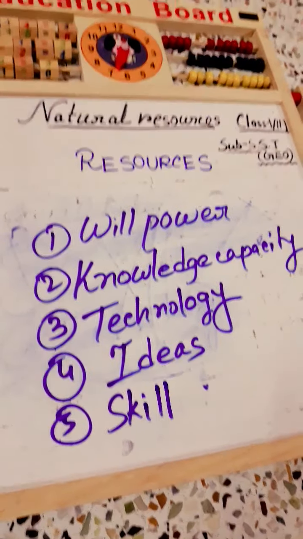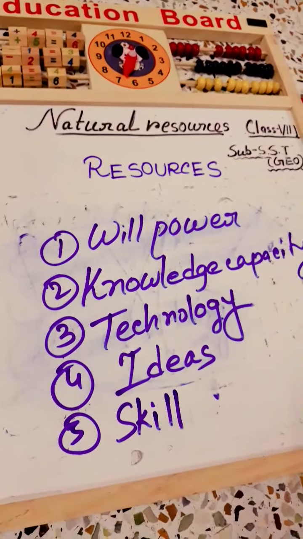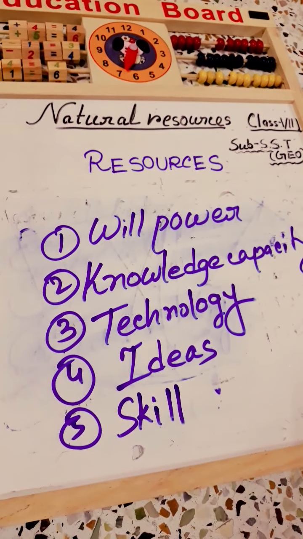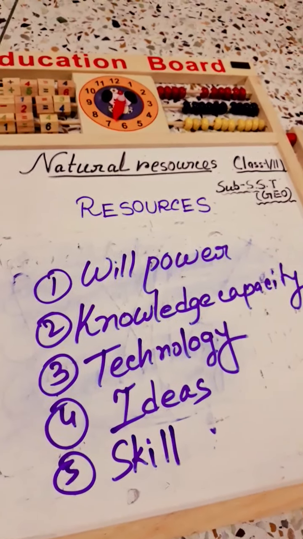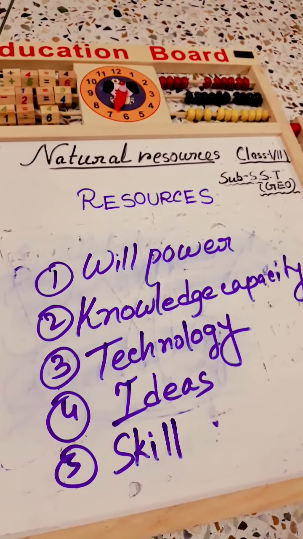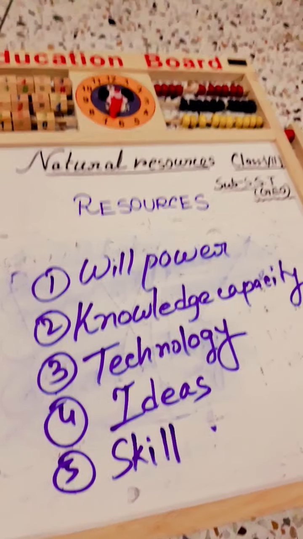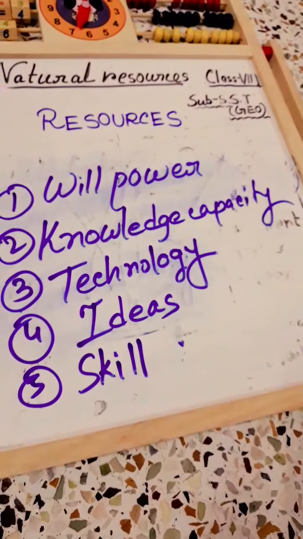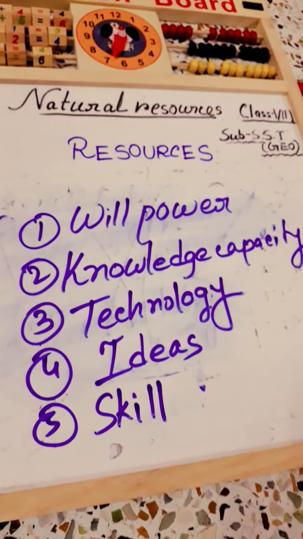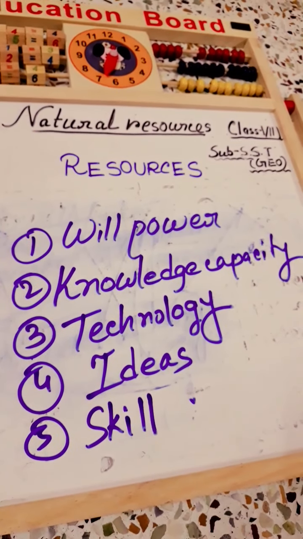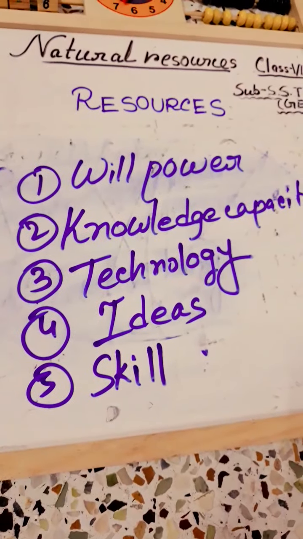Actually, any human being is themselves called a resource. In my class there are different types of students, but you have to know that all of my students have different types of willpower, different types of knowledge capacity. And when we make any activity based project, they use different types of technology, different types of their own ideas and their skill power.